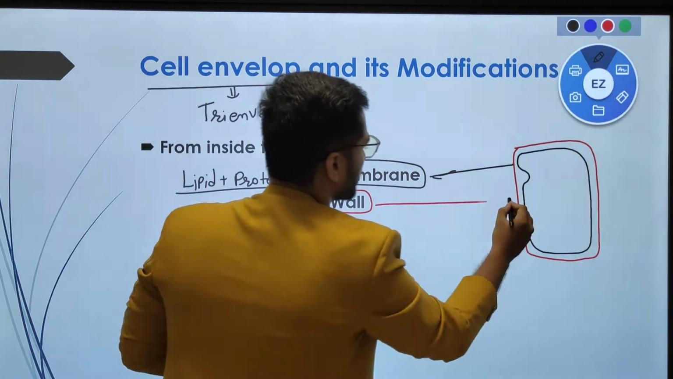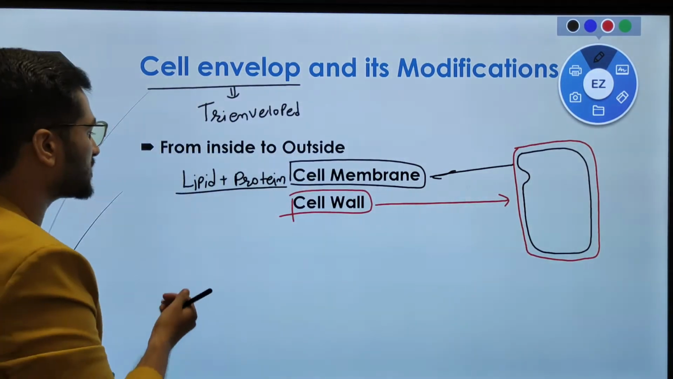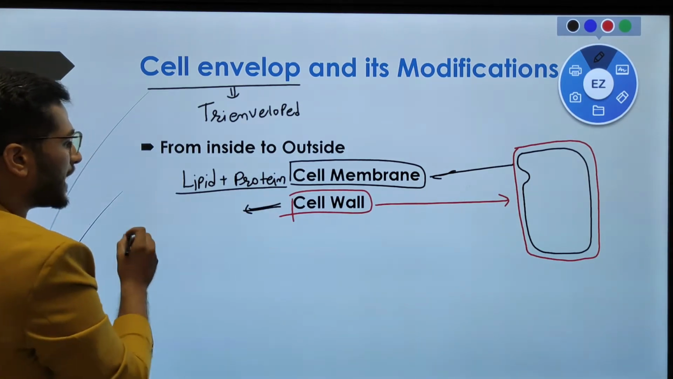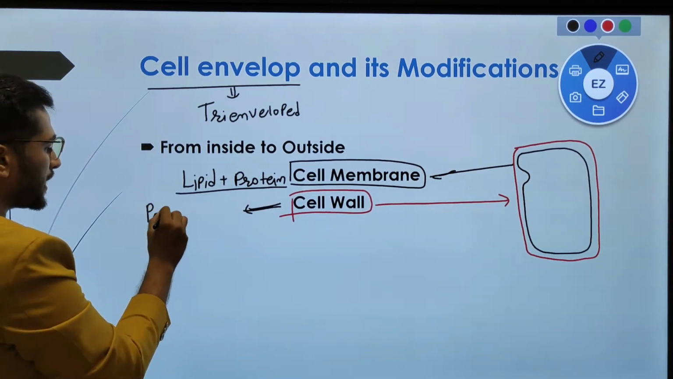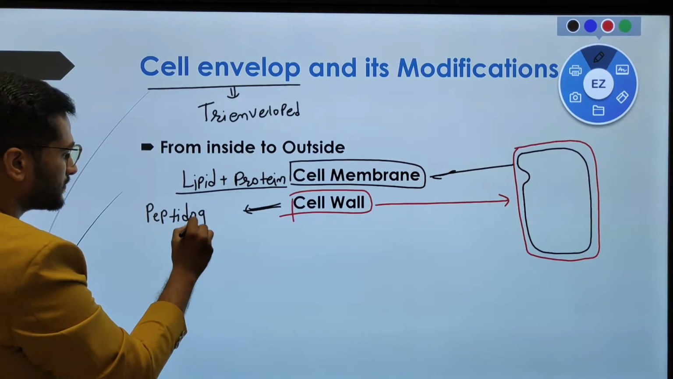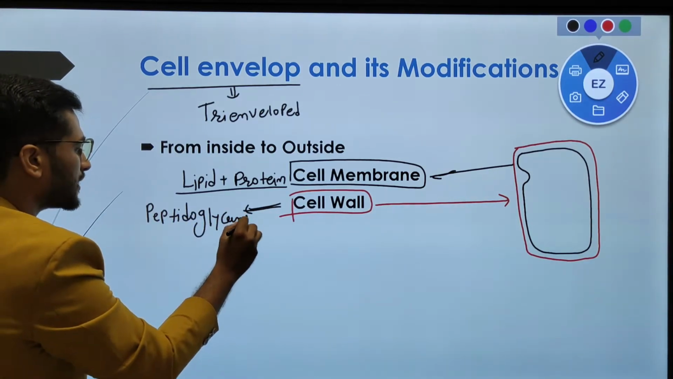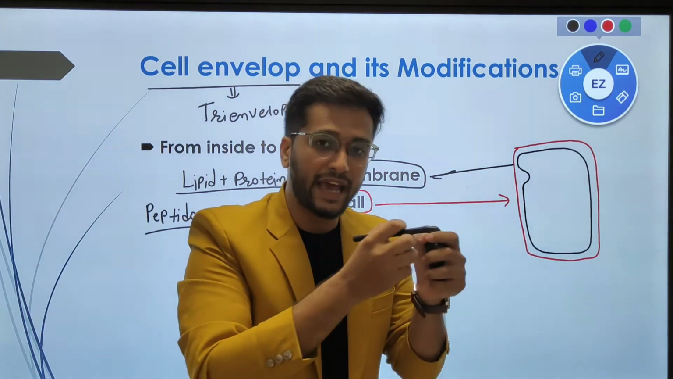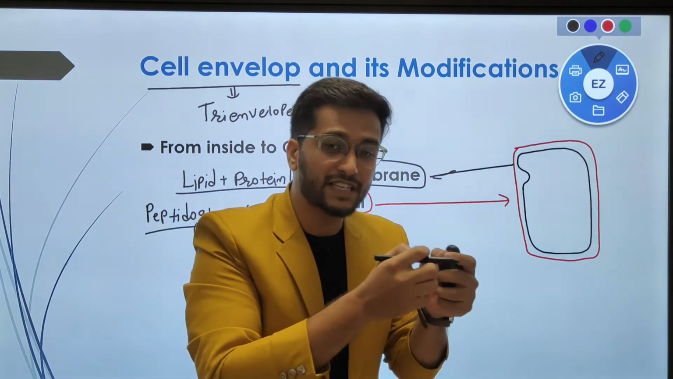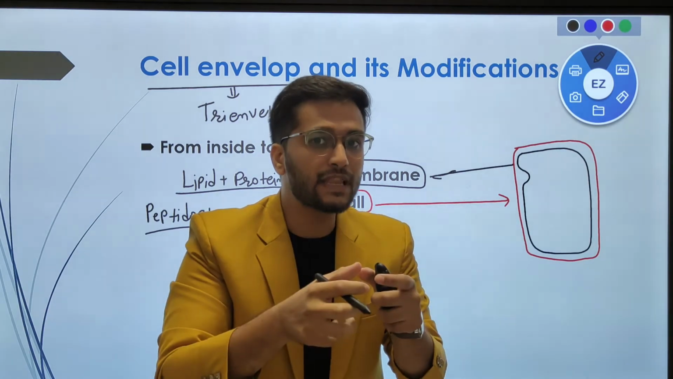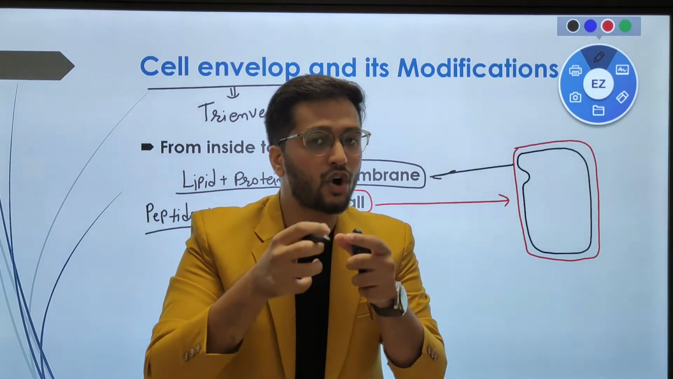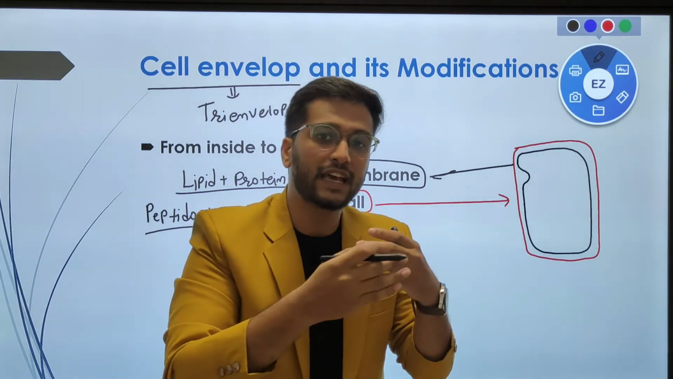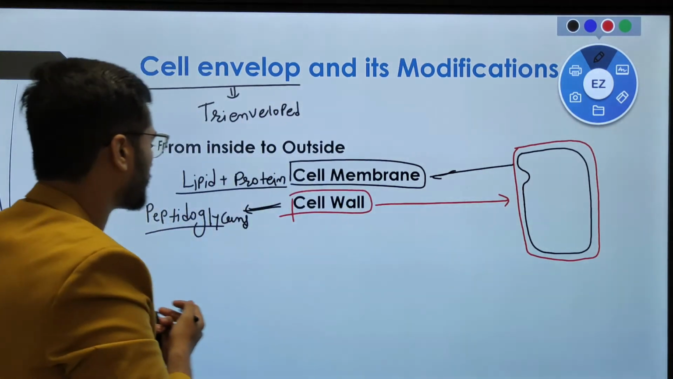And it is known as the cell wall. So what is the cell wall? Cell wall is the layer made up of peptidoglycans. We will learn that the material of the cell wall changes from organism to organism, from kingdom to kingdom, but in bacteria, or in prokaryotes, the cell wall material is peptidoglycans.